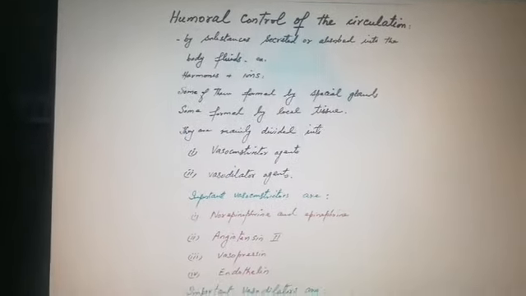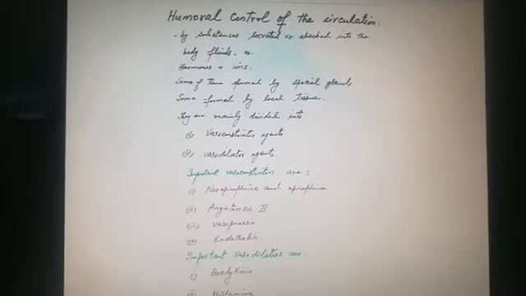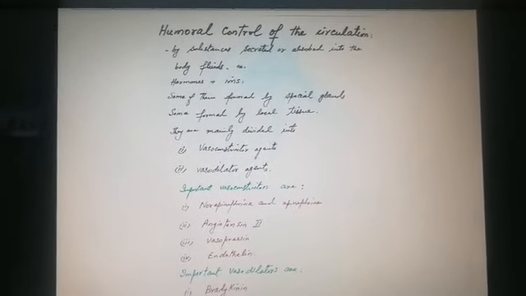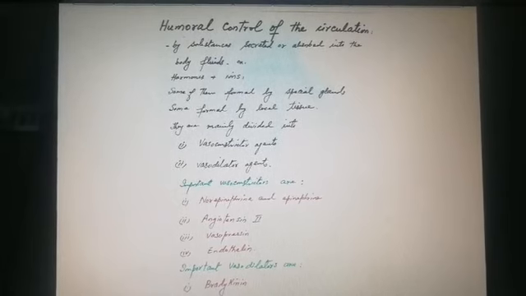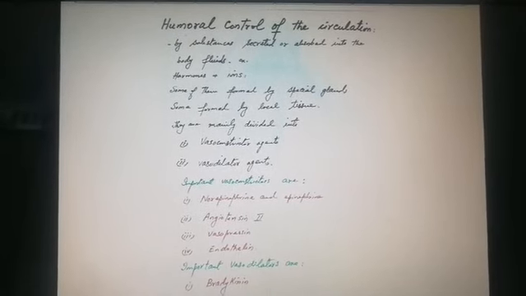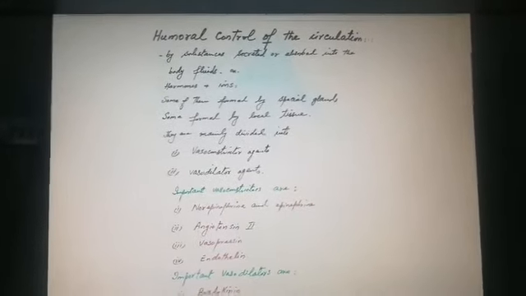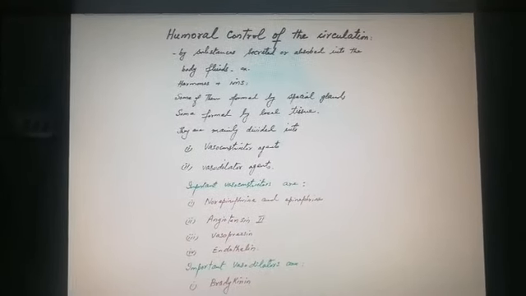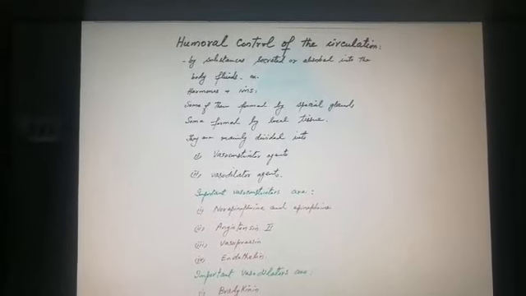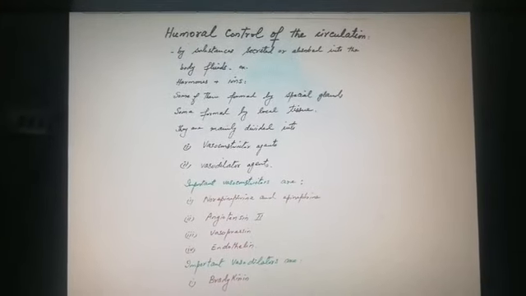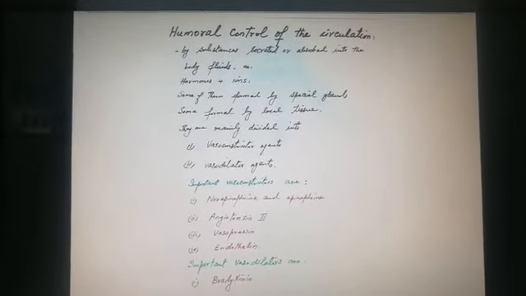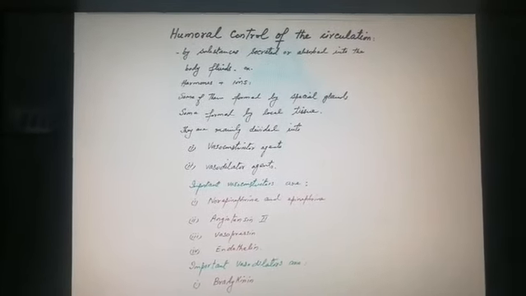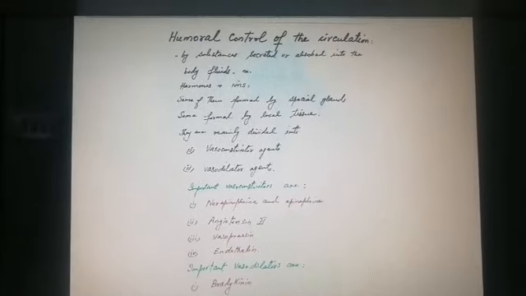Assalamu alaikum students. Today the topic of our discussion is humoral control of circulation. It is the continuation of a previous lecture in which we have discussed the local control of circulation. This is included in the fourth chapter of Guyton, where you can get a heading of local and humoral control of circulation.